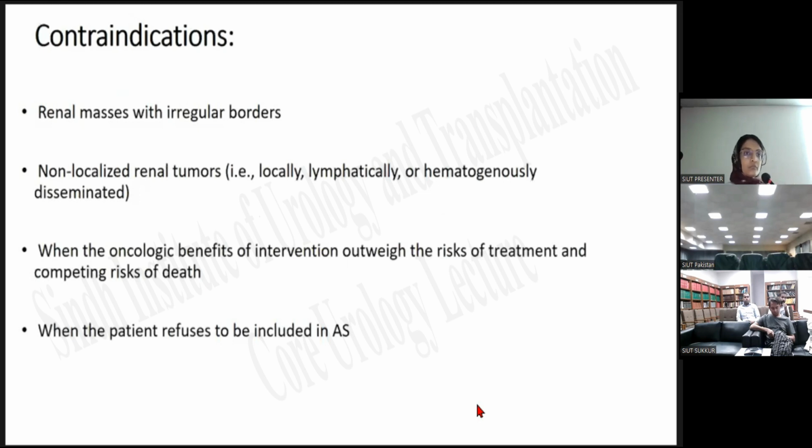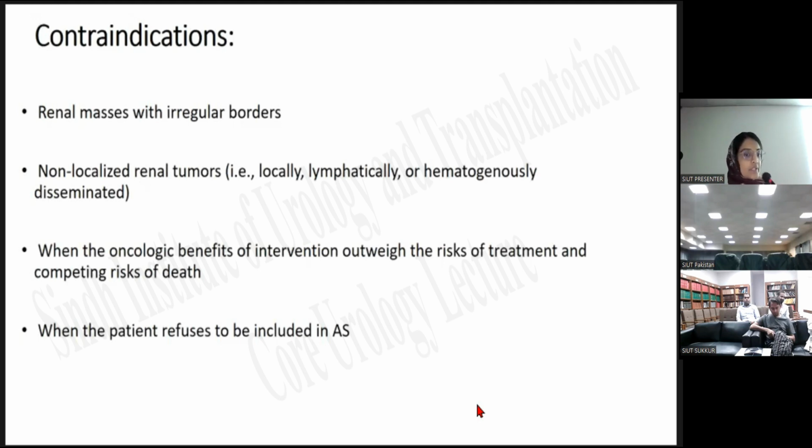Basically old, frail patients, poor performance status, multiple comorbidities, who have a high risk of surgeries. So active surveillance or observant waiting, right? Observant waiting, yes, that is another word, should be reserved for these patients. But imaging, again, is very cumbersome for some patients because repeated imaging has to be done time and again. Yes. So this is one of the hazards for which patients usually do not accept this follow-up.